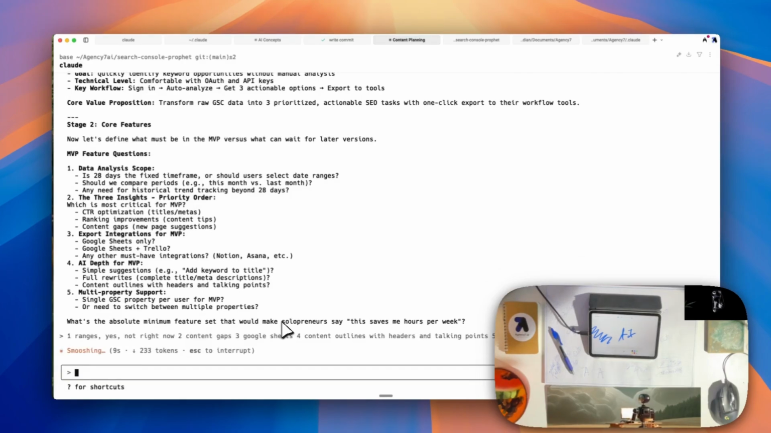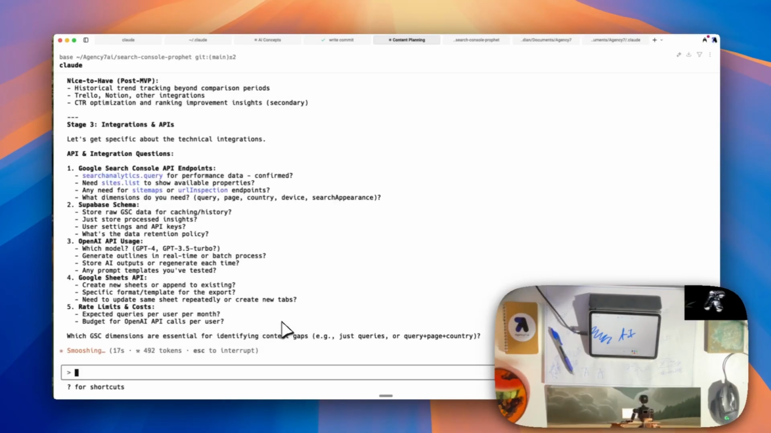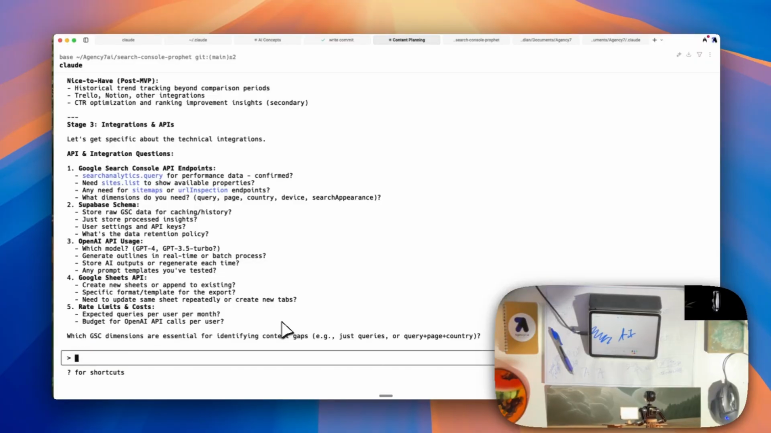Okay, so this will give us good requirements. And the reason you do this is so that you really know what you're building. And when you get to the planning phase, it just makes things so much easier.